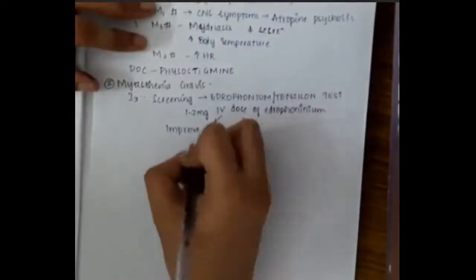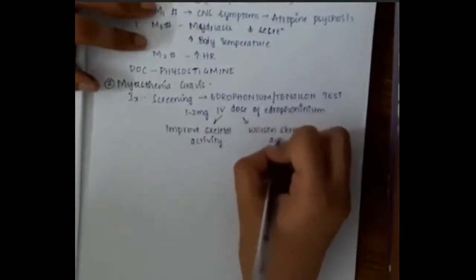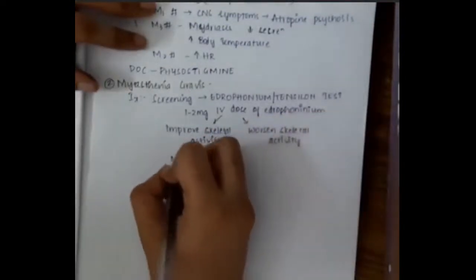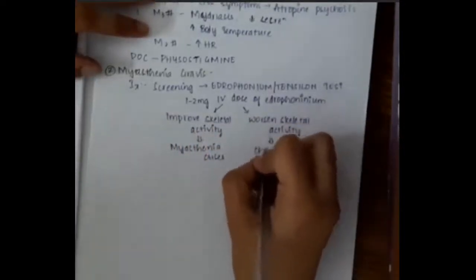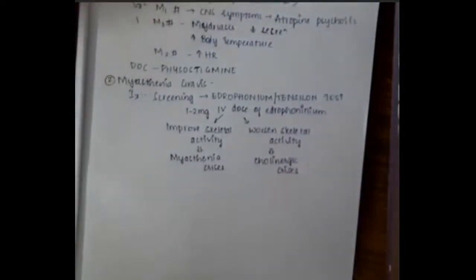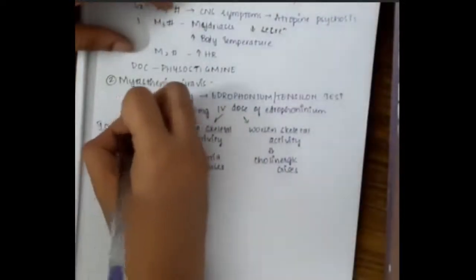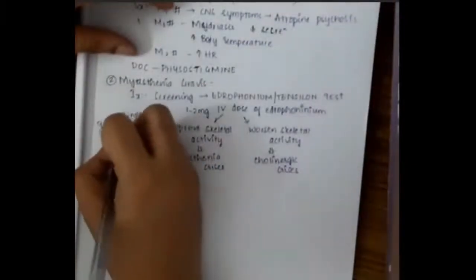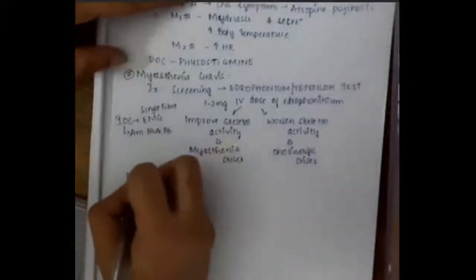If you give edrophonium, it will either improve the skeletal muscle activity or worsen it. If it improves the skeletal activity, then it is a myasthenic crisis, which is due to the disease, whereas if it worsens the skeletal activity, then it is a cholinergic crisis. That means the problem is increased drugs.